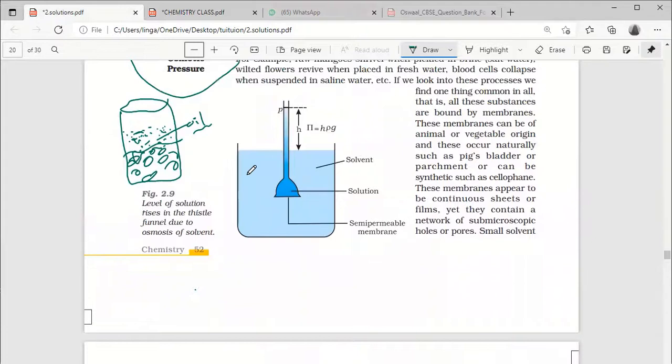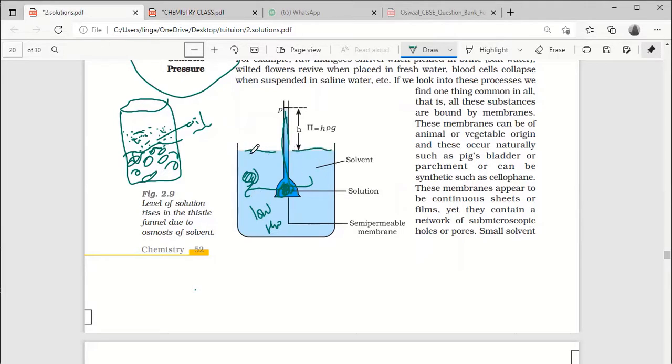You can see here it is the solution, meaning low concentration. It may be only water, you can think. Here inside some sugar was there. So what's happening? The water is going inside, so the water level is increasing compared to the outer water level.